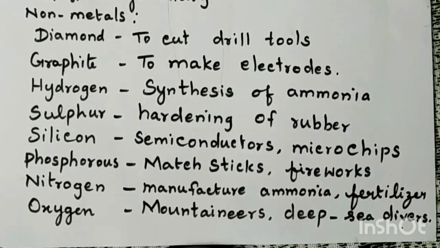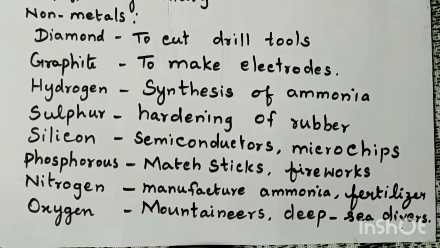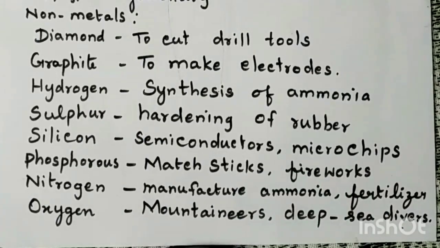So, why do we want to learn about these alloys? These alloys are not corroded or damaged or rusted. That's why we are using these alloys in our day-to-day life.